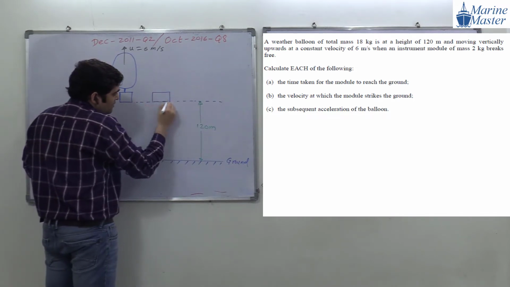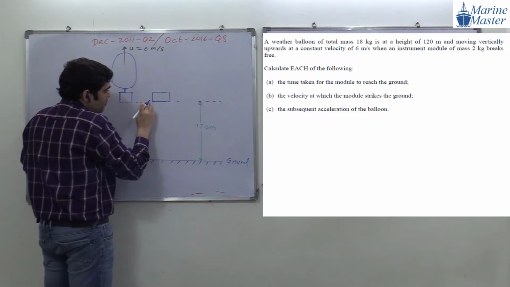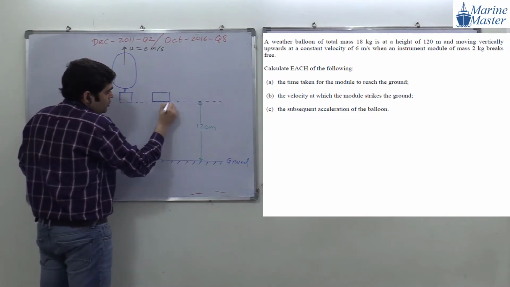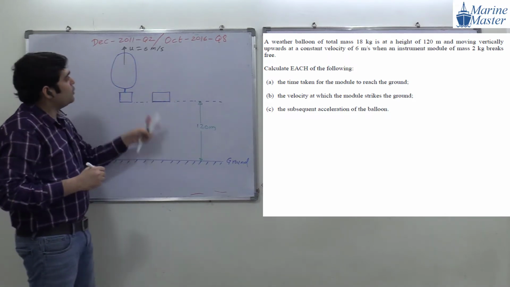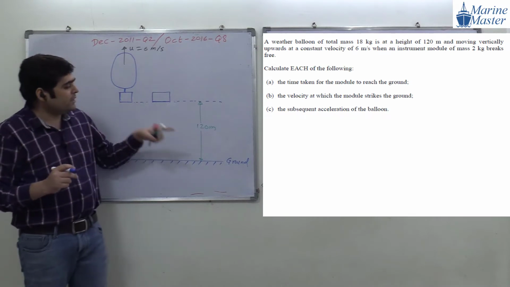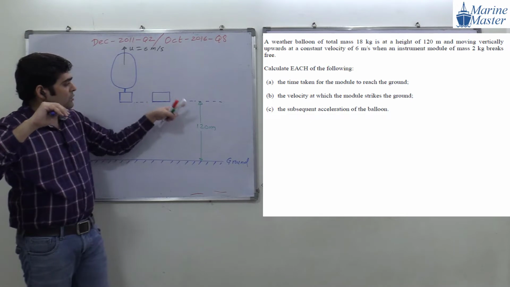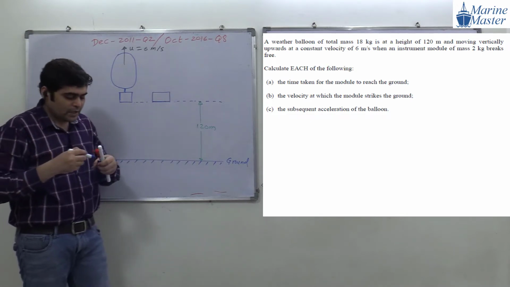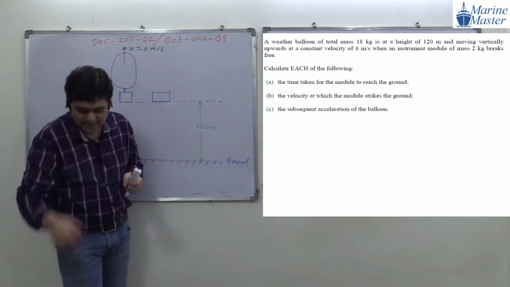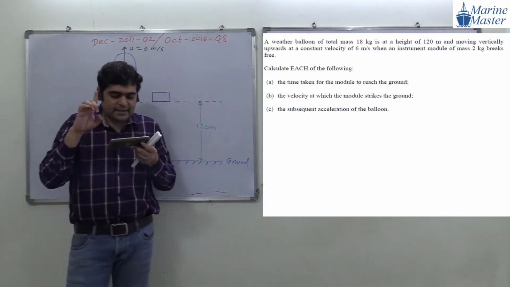This is the module. The module is going to break from the balloon when the balloon is at a height of 120 meter from the ground level. Now what are they asking us here?